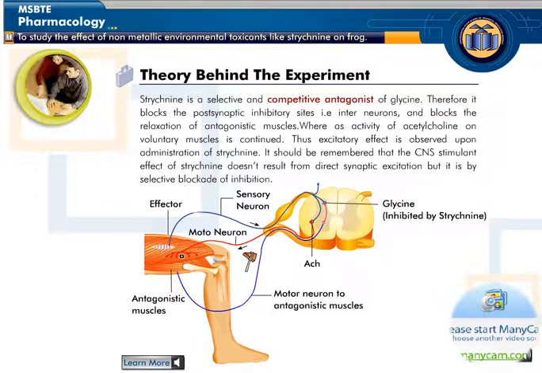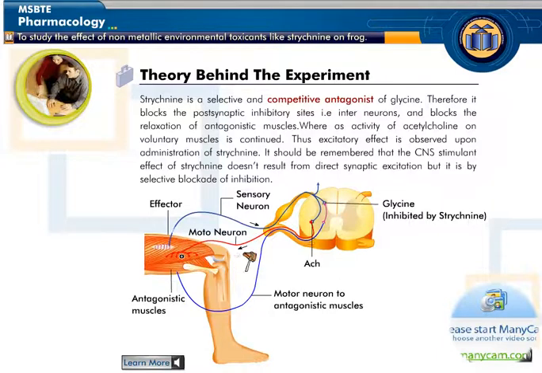Strychnine is a selective and competitive antagonist of glycine. Therefore, it blocks the postsynaptic inhibitory sites, that is, interneurons, and blocks the relaxation of antagonistic muscles, whereas the activity of acetylcholine on voluntary muscles is continued.